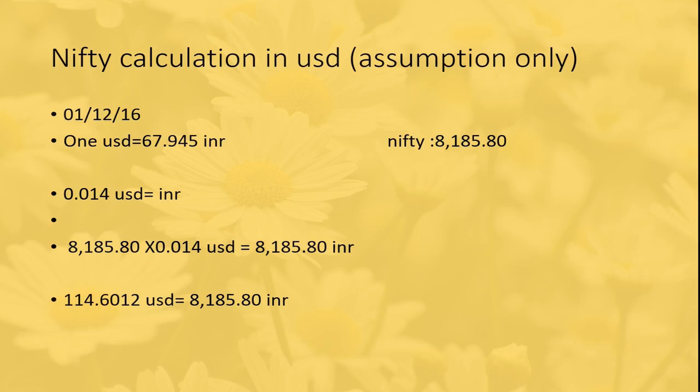Now we convert INR to USD. 8,185.80 multiplied by 0.014 USD equals 114.6012 USD.